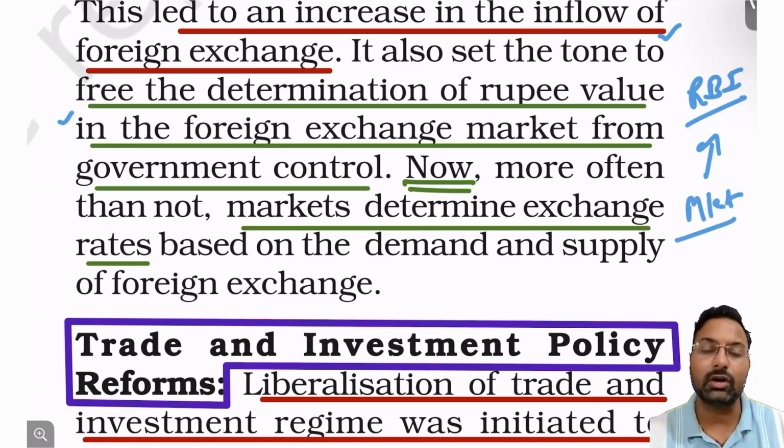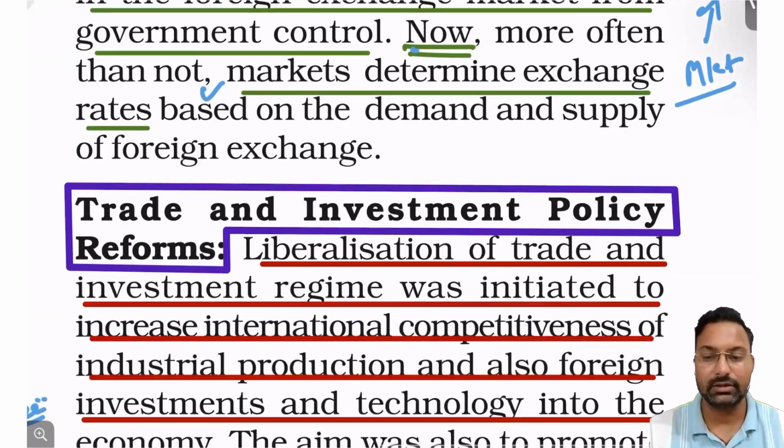So now the markets determine the exchange rates based on the demand and supply of the rupee in the Indian or international market, right?